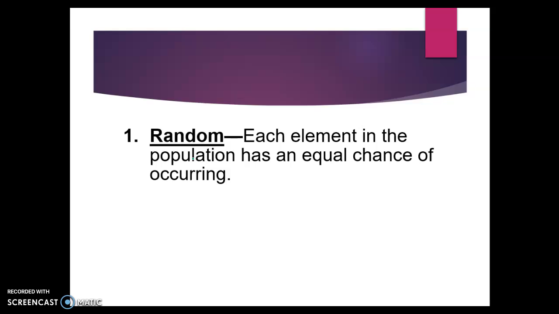There are different ways that we can collect our samples, or that we can do sampling when we are gathering data. The first way that we can do this is random sampling. In random sampling, each element in the population has an equal chance of occurring. This is a lot like putting names in a hat and drawing names out, or using a random number generator. Everyone has an equal chance of being chosen. There's no method, it's just random, and this is typically considered the best type of sampling.